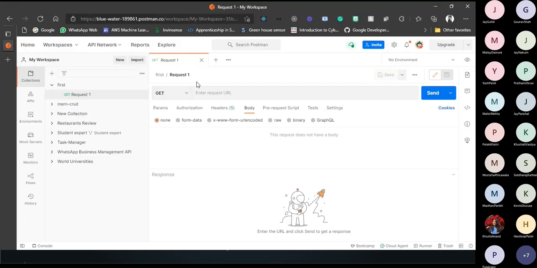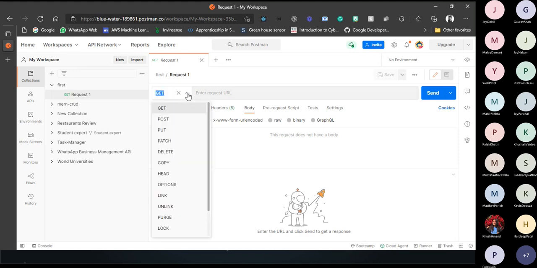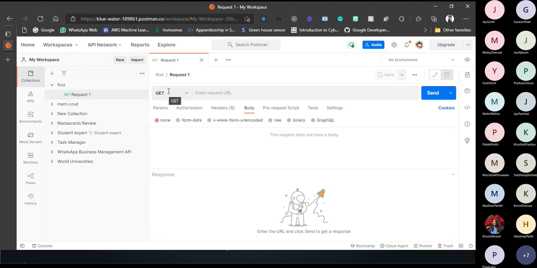This is a screenshot of this area that I have taken and pasted in the slide. Don't worry about all of this, I will explain it a bit later in our session. Just try to focus on this thing. This is the method column, and here we have selected a GET method.